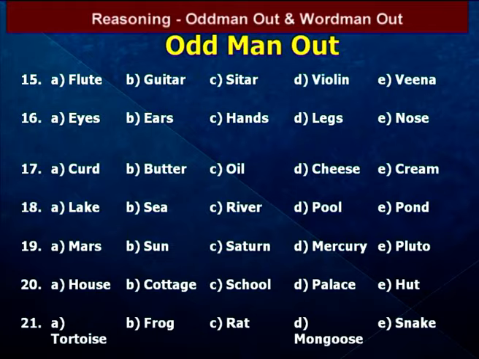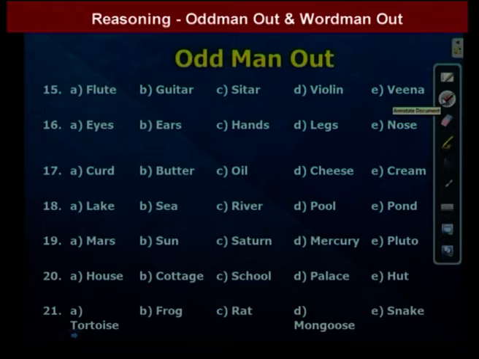We go to the next question. Eyes, ears, hands, legs, nose. In these 5 words, one is different. That one is nose, because the other 4 words come in pairs. Except nose, remaining all come in pairs. So the answer is nose. We go to the next question.